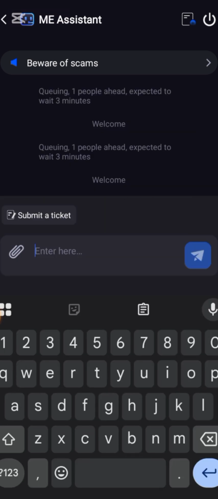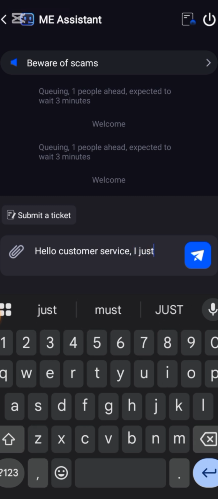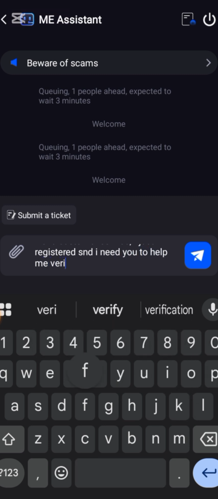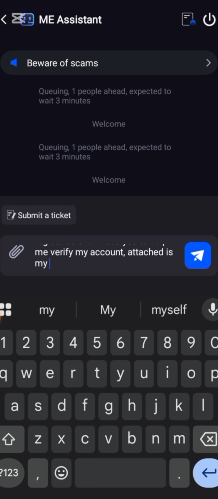Okay, then you open a chat. All right, so tell the customer service, hello customer service, yes, I just registered, and I need you to help me verify my account. Attached is my Me ID. It's my Me ID. Okay, then you click on send.